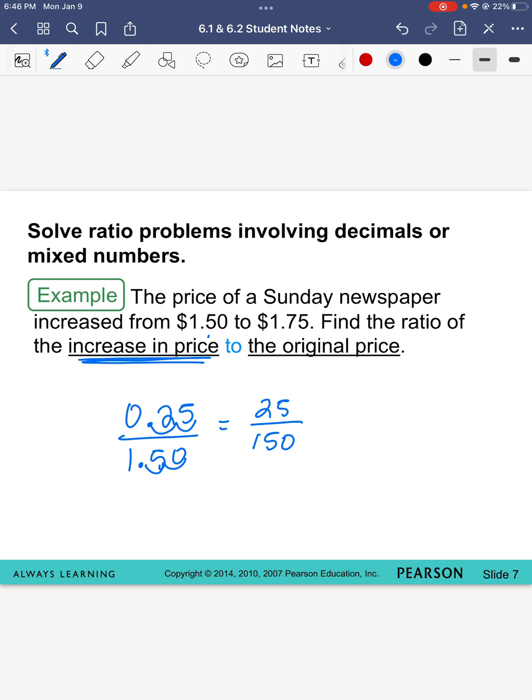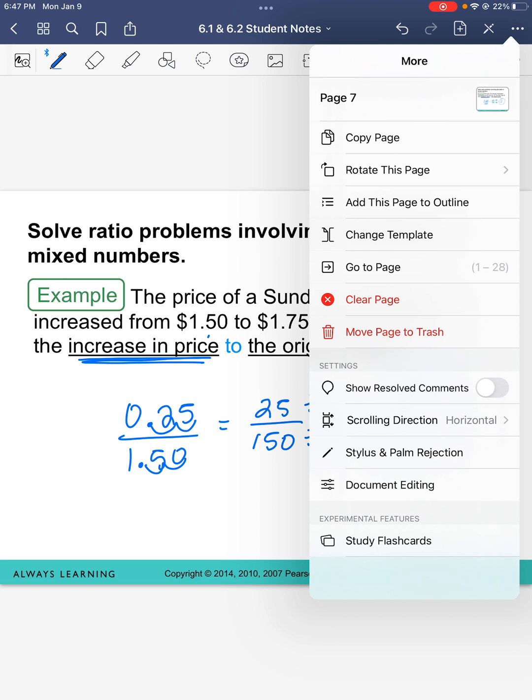Think about what you can divide both of these numbers by. You can divide both numbers by 25 to get 1/6. That is already in lowest terms, so I don't need to keep going. I have a whole number in the numerator and a whole number in the denominator, and it's in its simplest form, so I am done. If you need to pause it, then pause it.